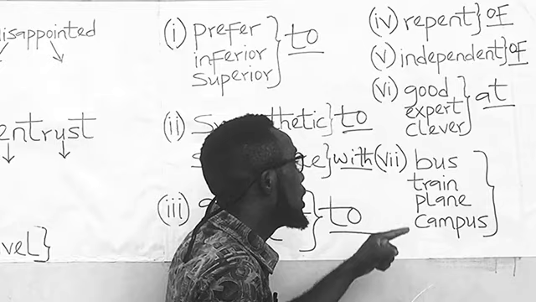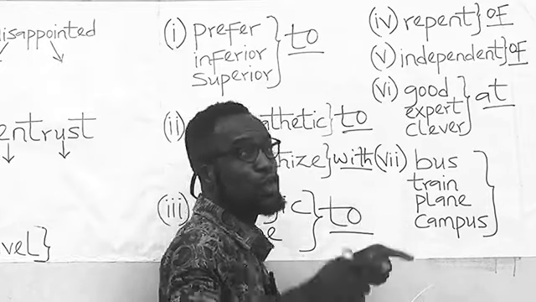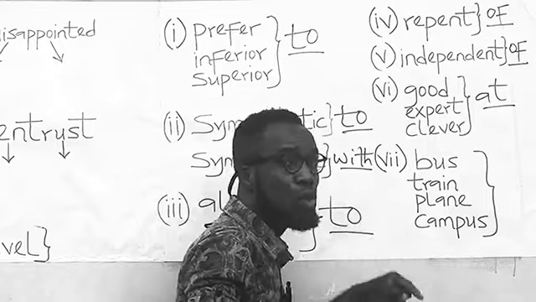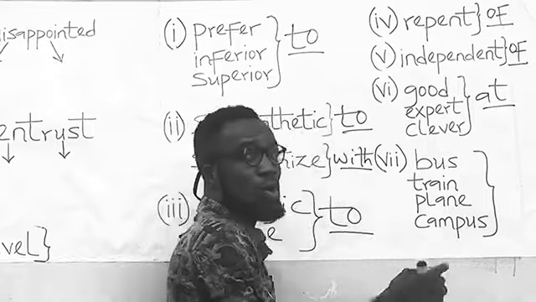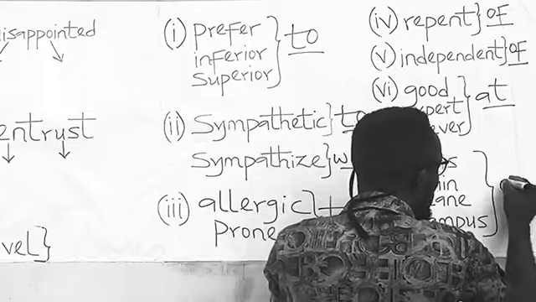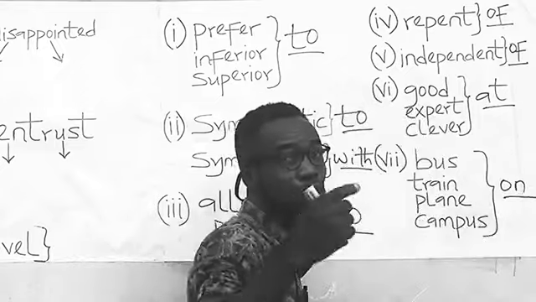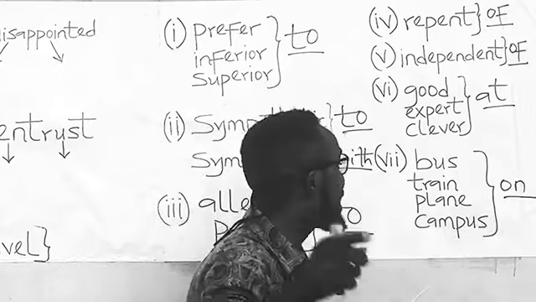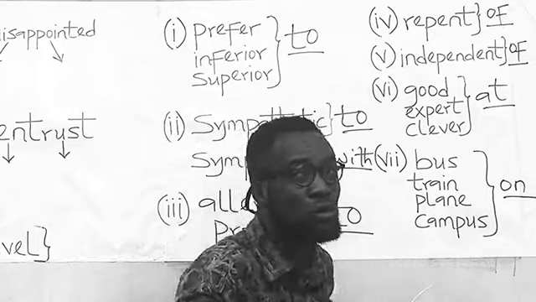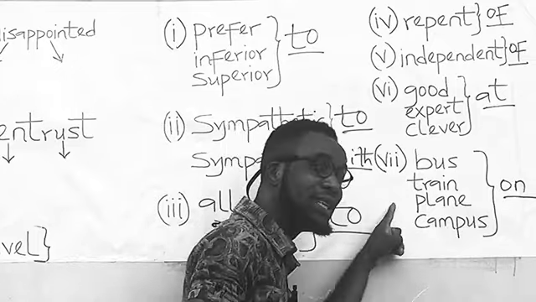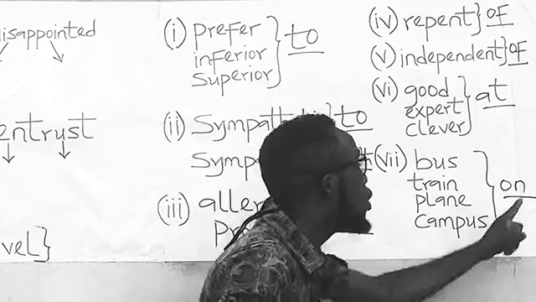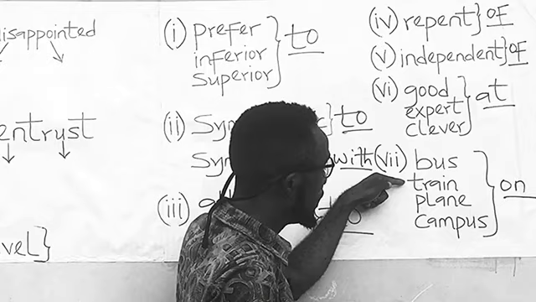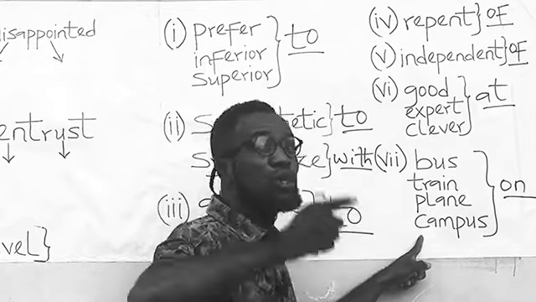If you are inside a bus, a train, a plane, or on campus, always use the preposition on, so that you can say, I am on a bus, or I am on the bus. I am on a train, or I am on the train. I am on a plane, or I am on the plane. I am on campus. So if you are inside here, always use the